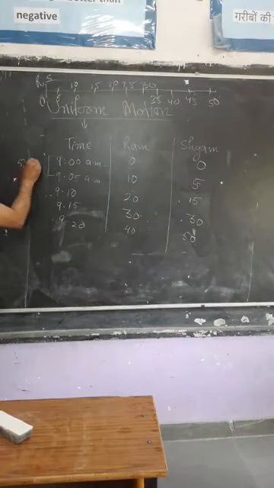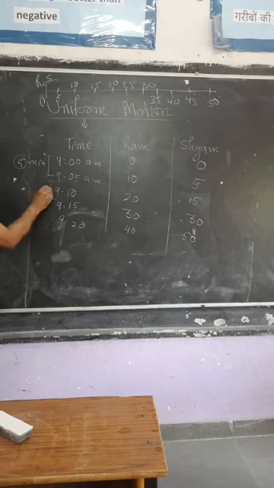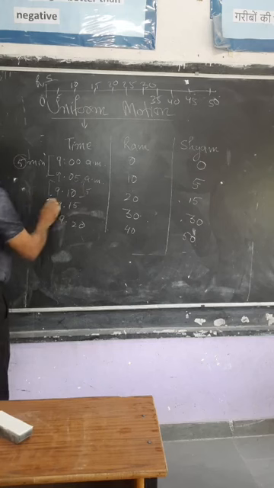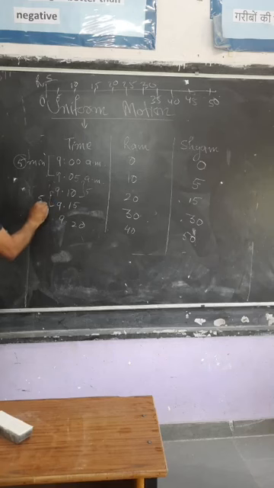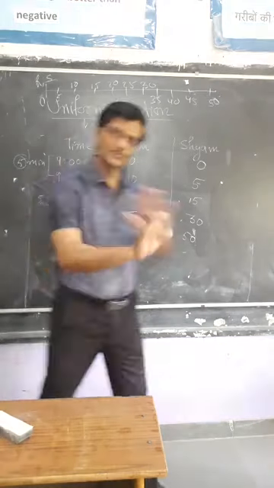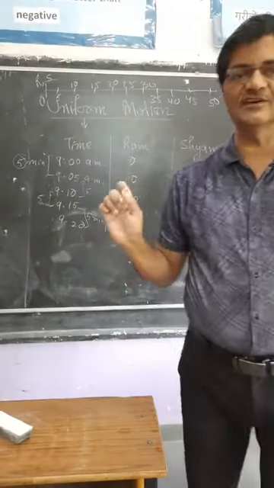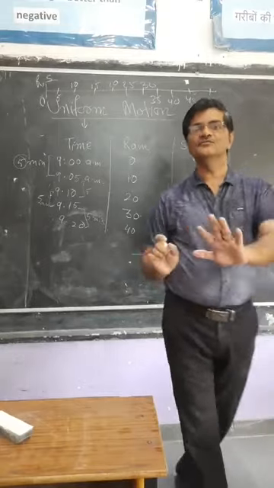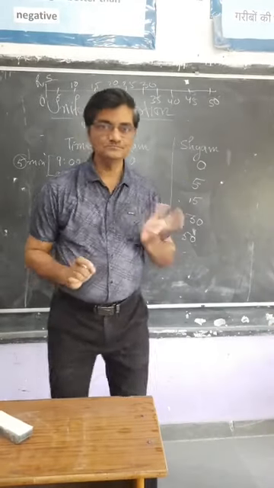Time interval of what? 5 minutes only. Only 5 minutes, gap is there. Only for 5 minutes. Here also 5 minutes. Here also 5 minutes. Time interval is uniform. Always we are saying at an interval of 5 minutes.